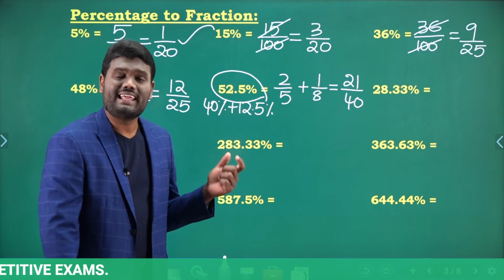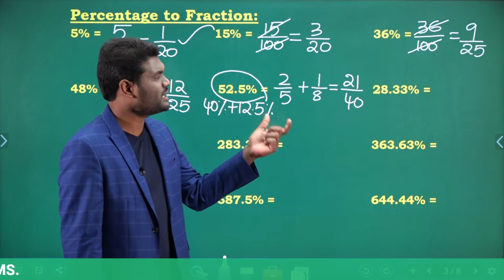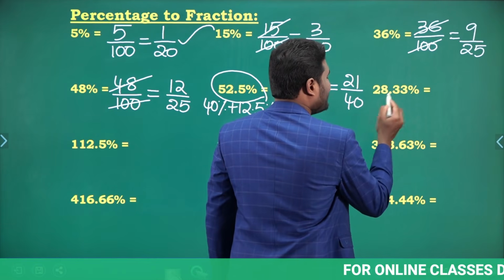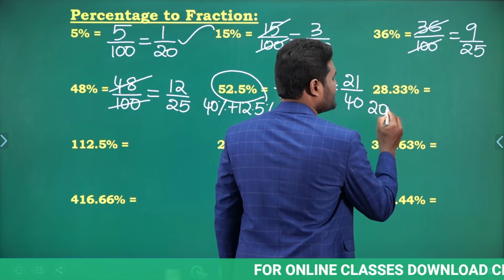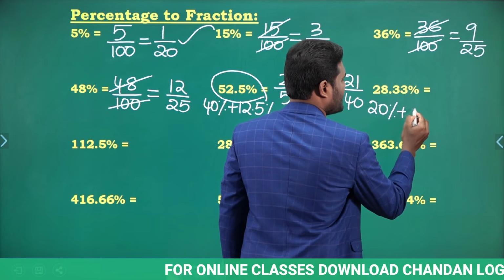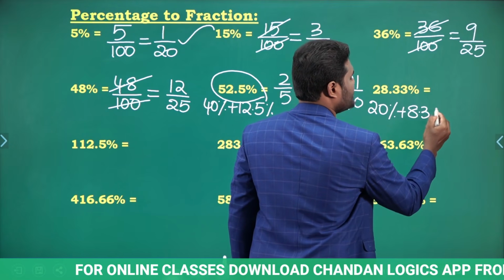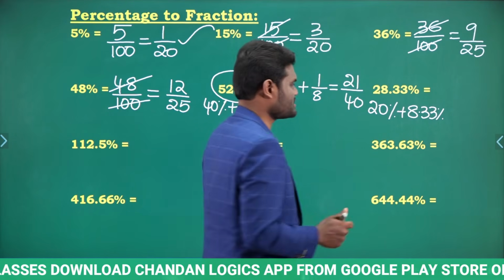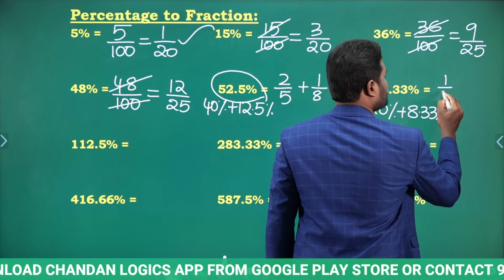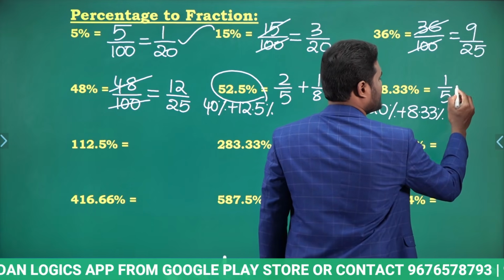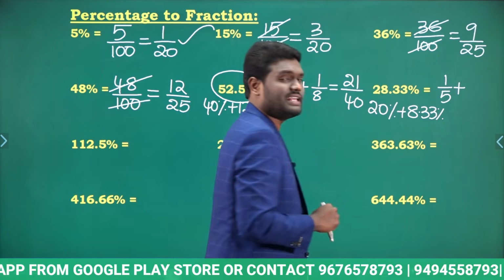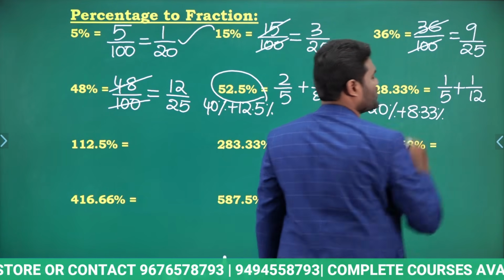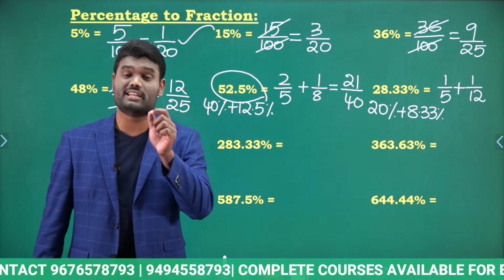Okay, let's look at some more. 28.33%. Now 28.33% in terms of fraction. Now how can you write 28.33%? 28.33% can be represented as 20% plus 8.33%, right? Now 20% in terms of fraction is 1 by 5. Similarly, 8.33 in terms of fraction is nothing but 1 by 12. Why? Because 1 by 12 is 8.33%.